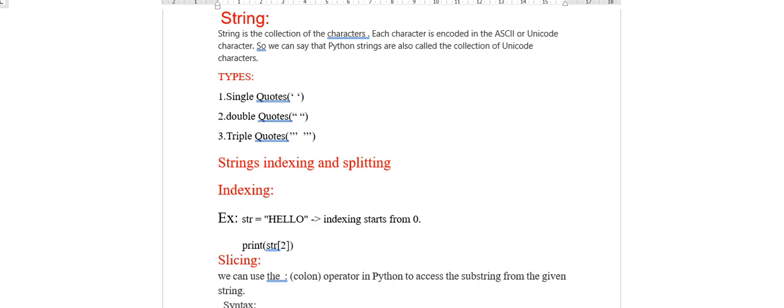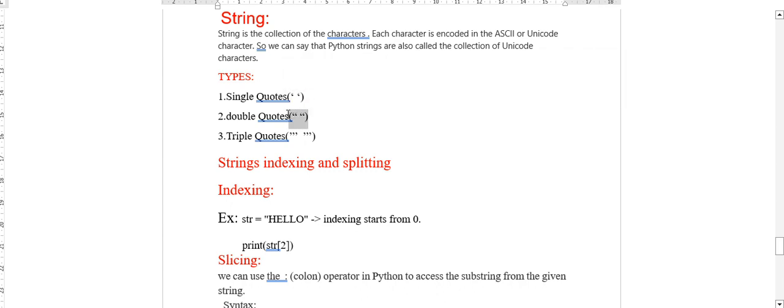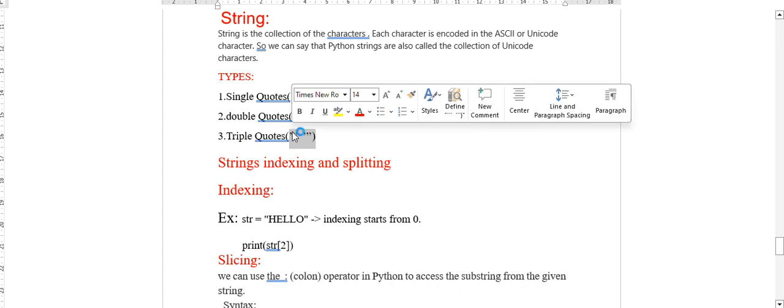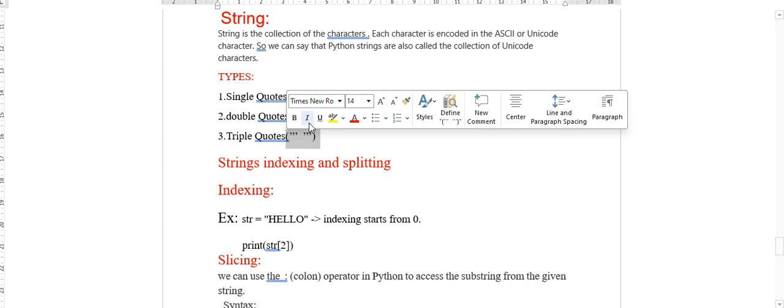It is divided into three types: single quotes, double quotes, and triple quotes. Single quotations are used in this format, double means this way, and triple means this way, which I explained in the comments video, where we can use triple quotes to keep a few lines of code in a comment. When we have to use single quote, double quote and triple quote, and what the difference between each is, let's see practically.